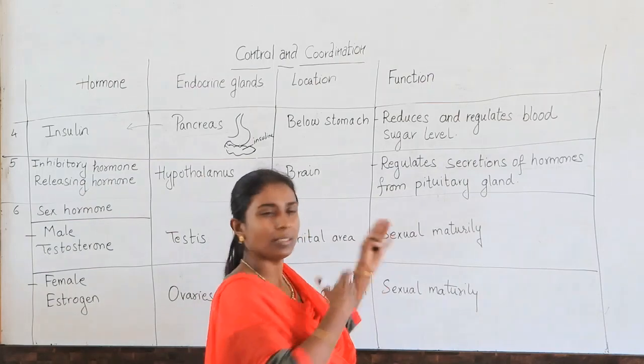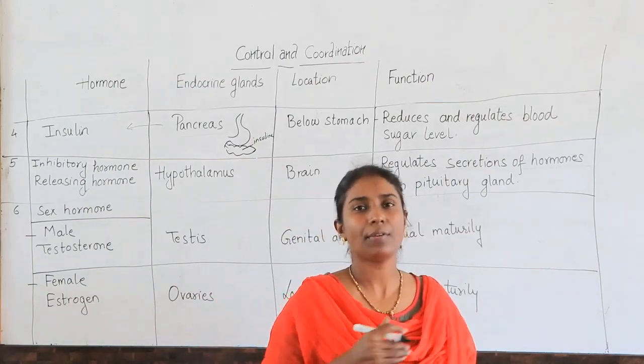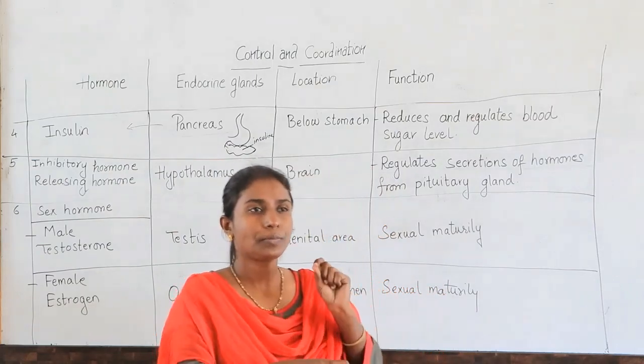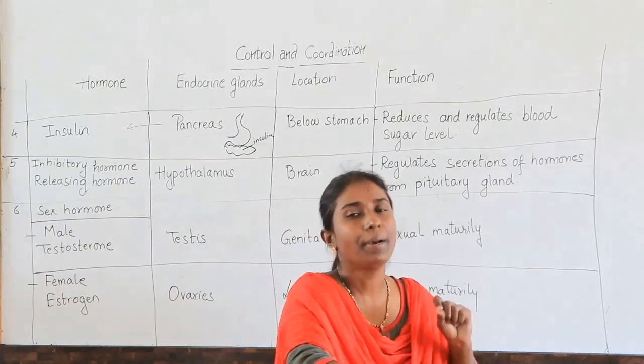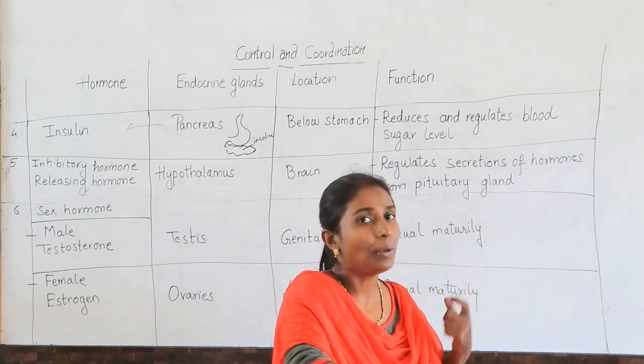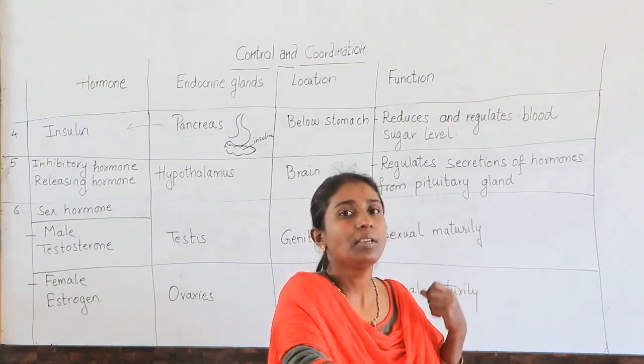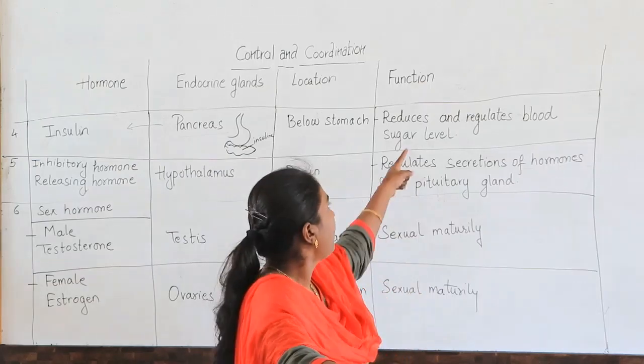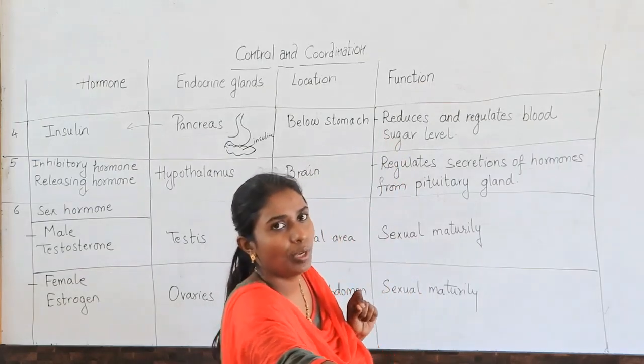And what are the diseases caused by it? We will study further about it. For now, insulin is produced by a gland called the pancreas, and it is present below the stomach. Its function is to regulate and reduce the blood sugar level.